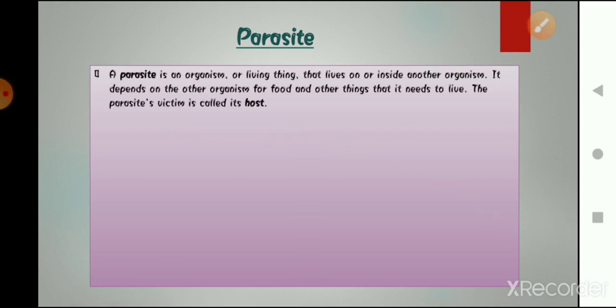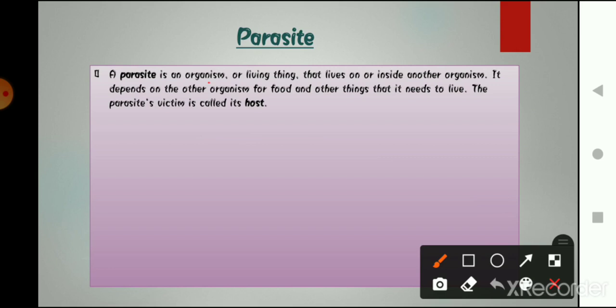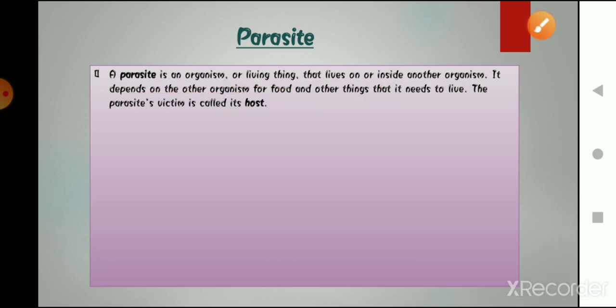Students, now we are going to talk about parasites. What are parasites? A parasite is an organism or living thing that lives on or inside another organism. It depends on the other organism for food and other things that it needs to live. The victim of parasites is known as host. So parasites are those little organisms, those little insects that depend on another organism for their food, and the victim from where the parasite gets its food is known as host.